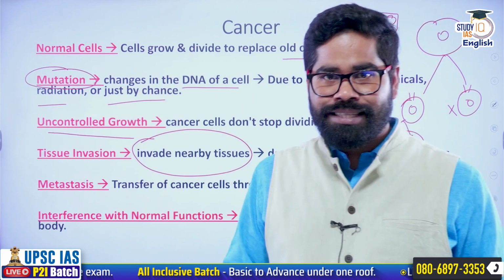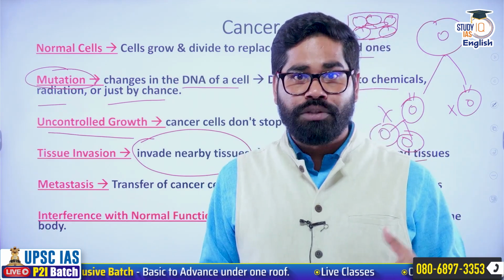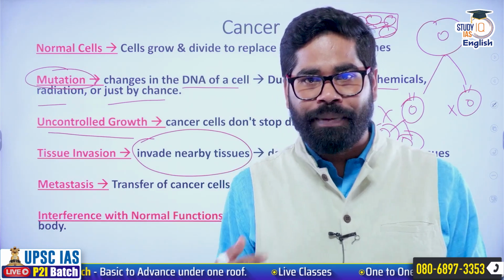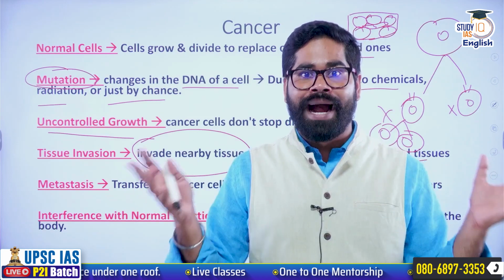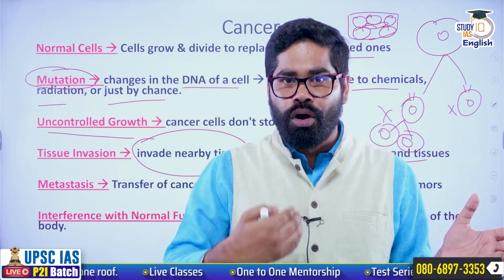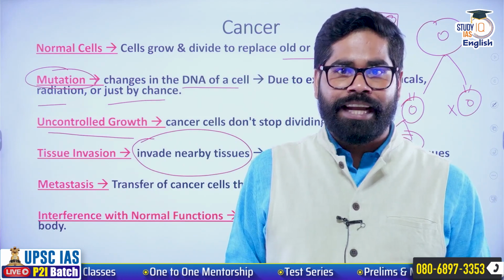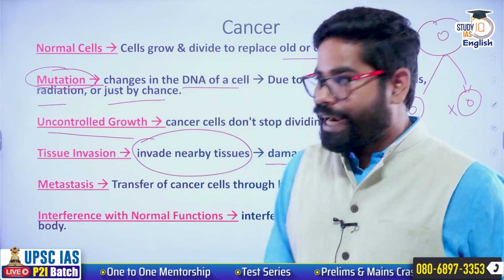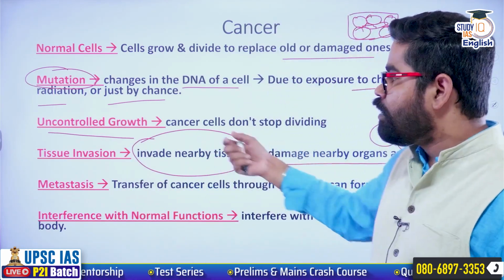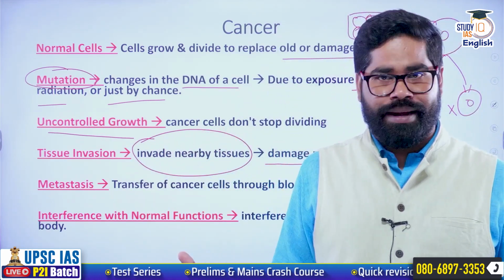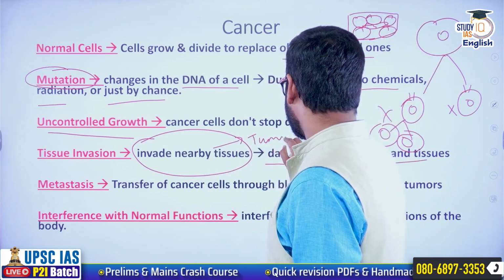Suppose that something is growing near the lungs of any person. What would happen? The lungs will not have the proper space during the inhalation process, when the lung has to expand. But now it is being blocked by that tissue, so it will not expand properly. It will get damaged. So that is one thing which may happen here. And here there is creation of a tumor. This tissue is what we call a tumor.